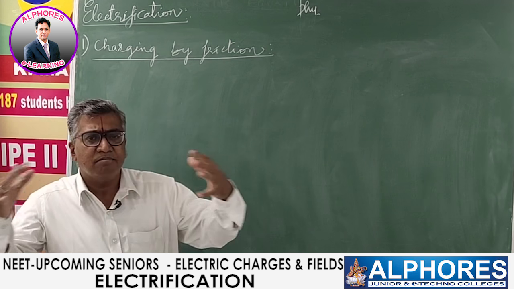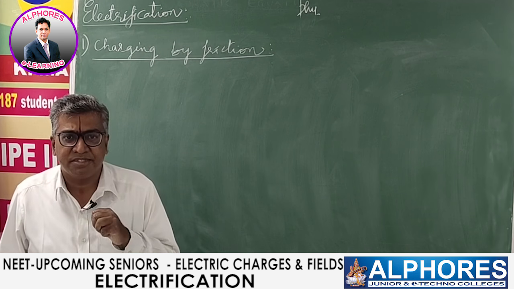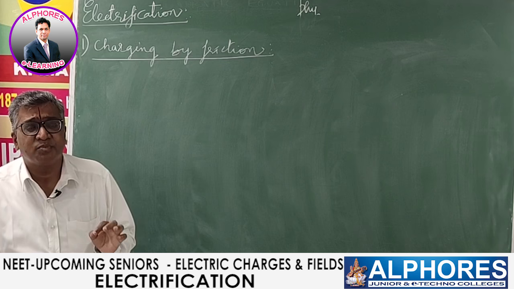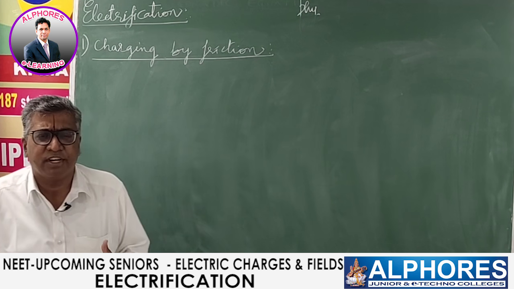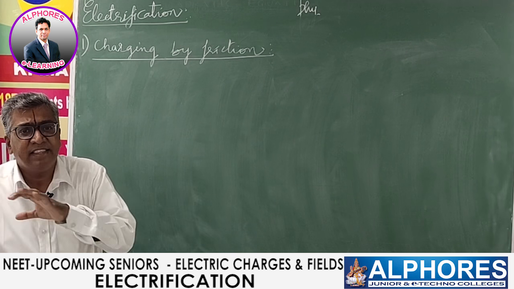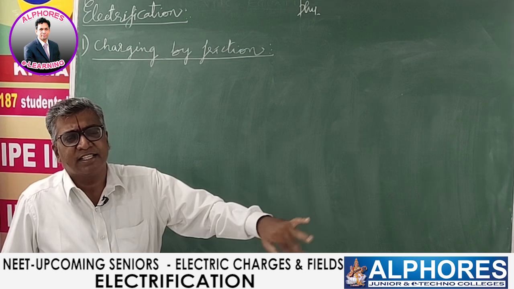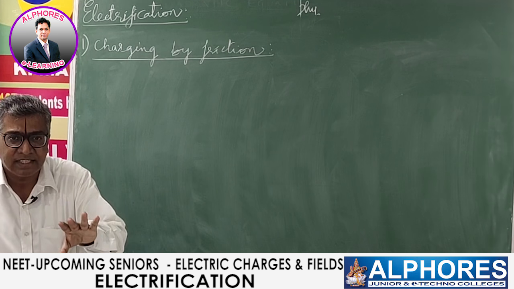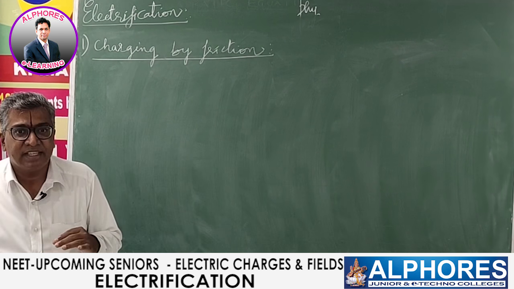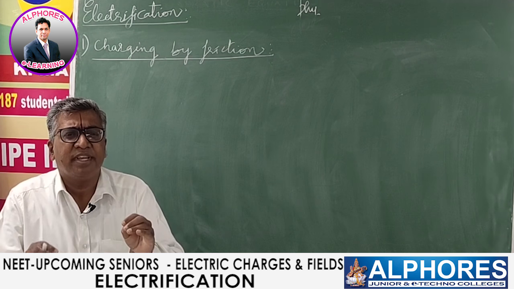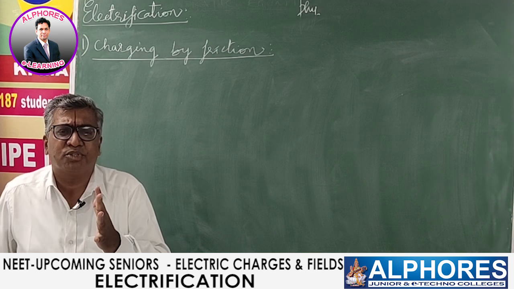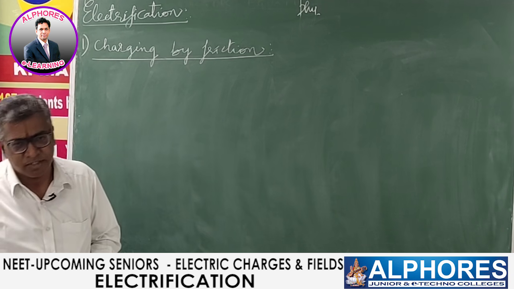Actually, electrically, all matter is classified into 3 types: conductors, semiconductors, insulators. Conductors are those substances which possess innumerable free electrons, abundant free electrons at room temperature. So these electrons can easily pass through these conductors from one place to another place. Now insulators, these substances possess very meager number of free electrons at room temperature, and they cause high opposition to the flow of electrons. So electrons cannot easily pass through them.